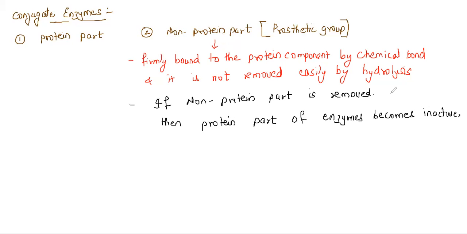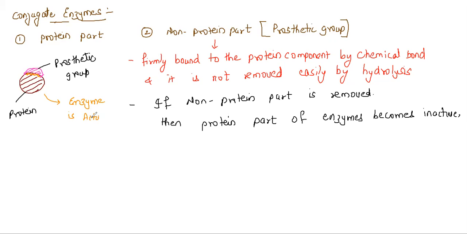So logically, what exactly does it want to say? Let us take this to be the enzyme, which is the protein part, and along with the protein part we have added some non-protein part. This non-protein part is the prosthetic group. So let me label it. This is the protein part and this is the non-protein part, which we all call the prosthetic group. It is bound very tightly by chemical bonds, and if it is bound, then this enzyme will work. So I can say that the enzyme is active, but by some force.